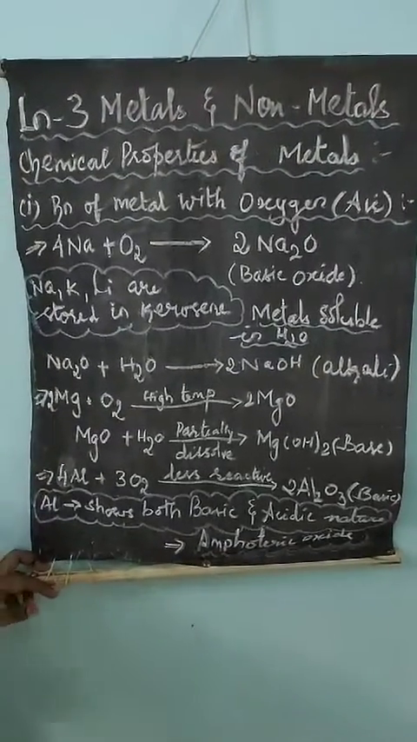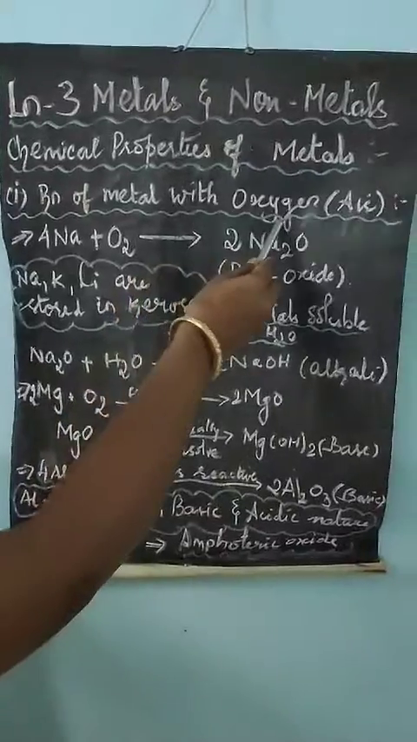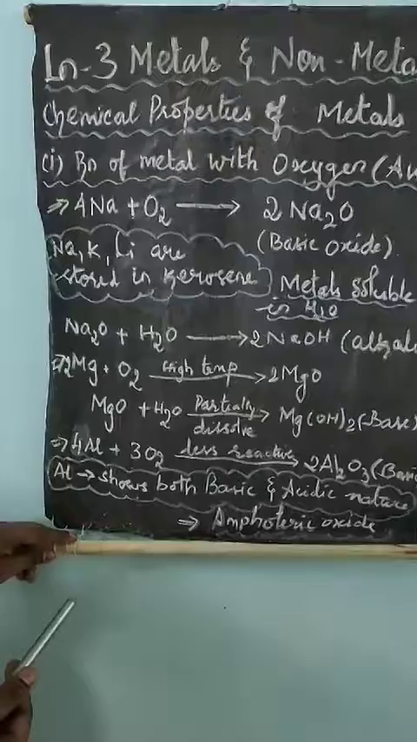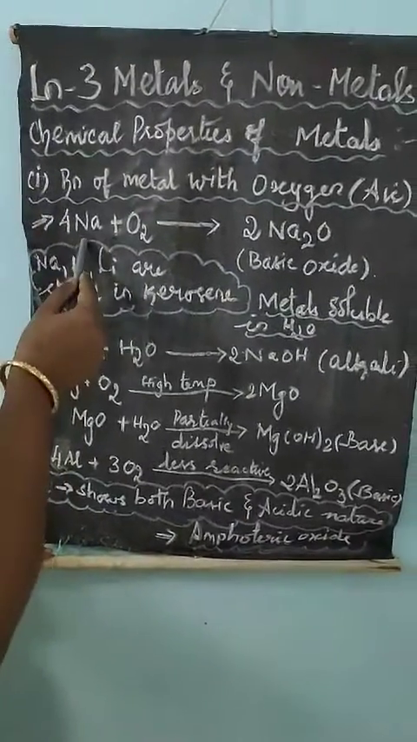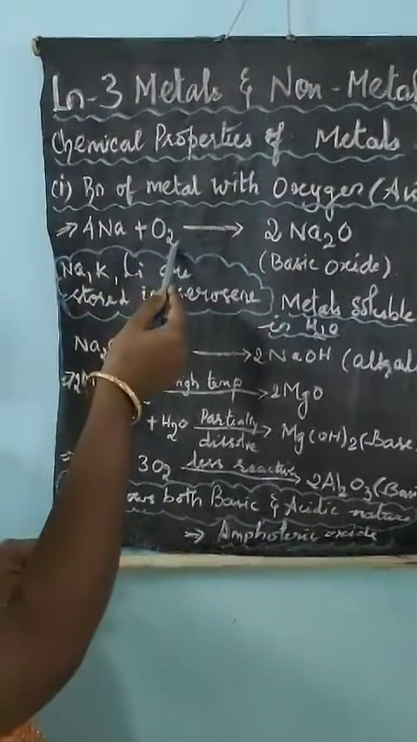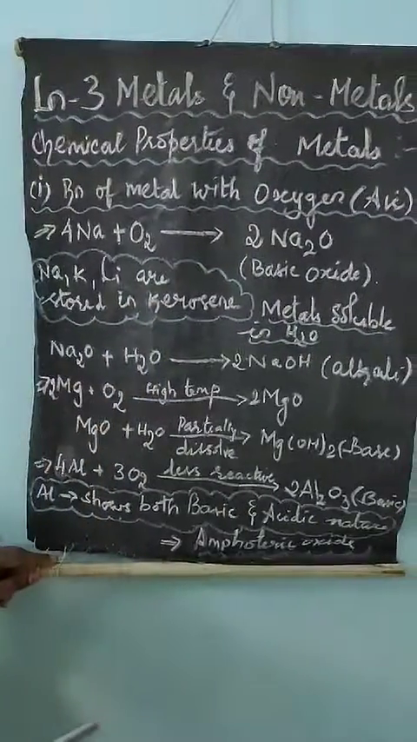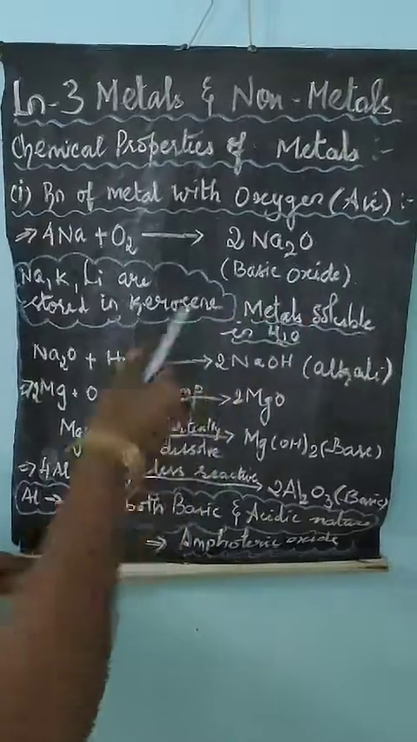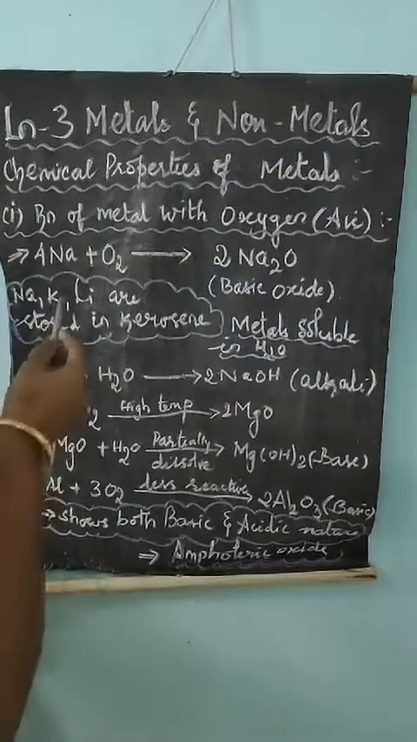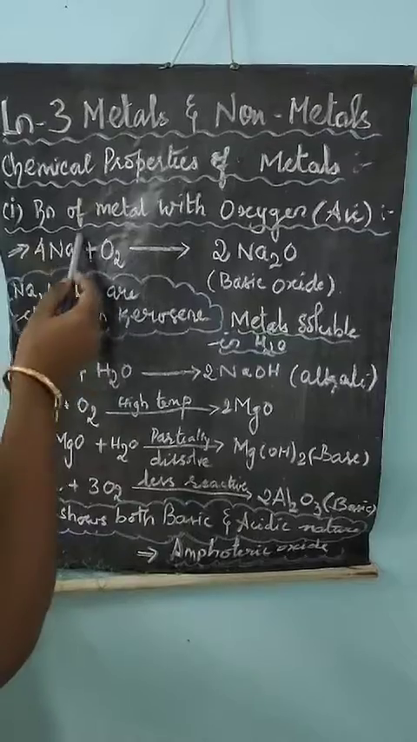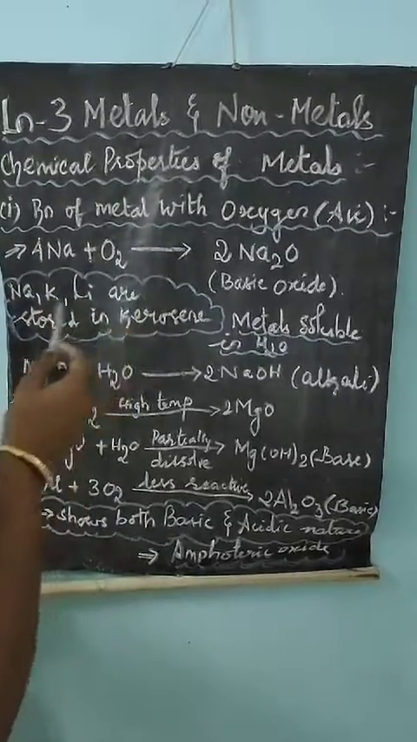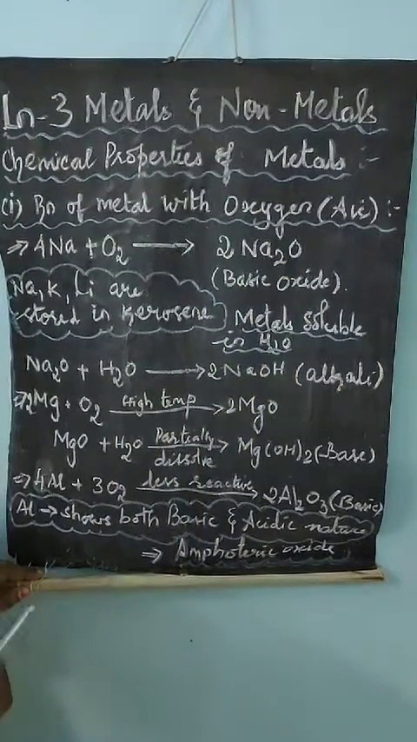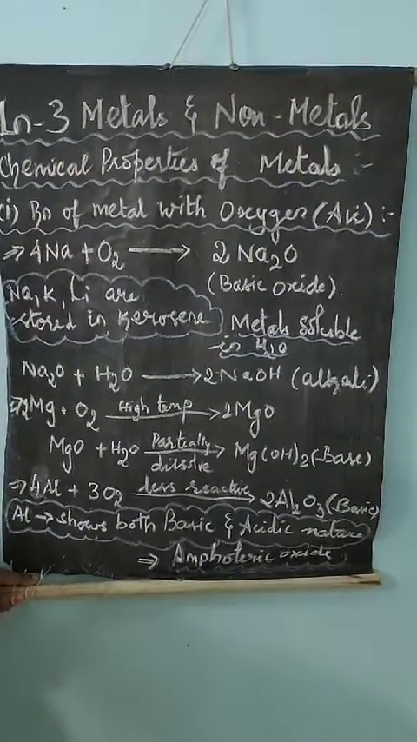So the first reaction is reaction of metal with oxygen, that is with air. The first metal I have taken is sodium. Sodium reacts with oxygen present in air and gives a basic oxide, that is sodium oxide. Here you can see the metal reacts with oxygen present in the atmosphere and forms a substance, sodium oxide. It is a basic oxide.